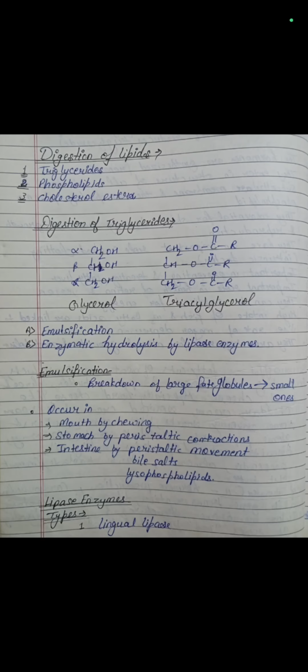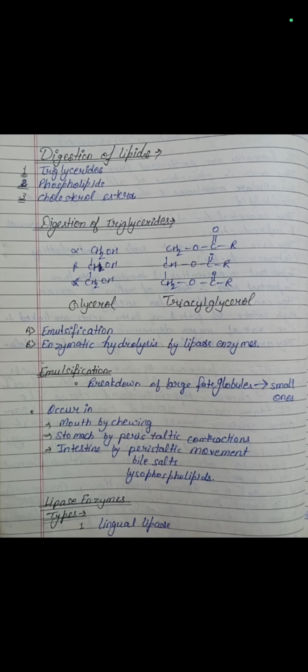Digestion of triglycerides involves glycerol and triacylglycerol, and they are digested by emulsification and enzymatic hydrolysis by lipase enzyme. First of all, we will discuss about emulsification.